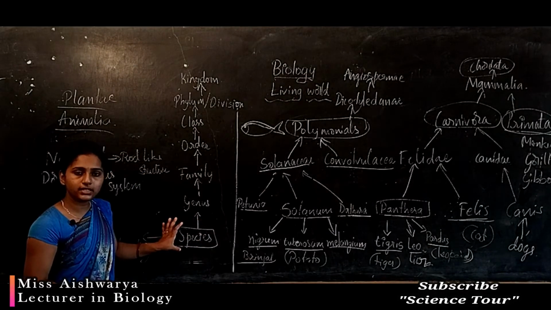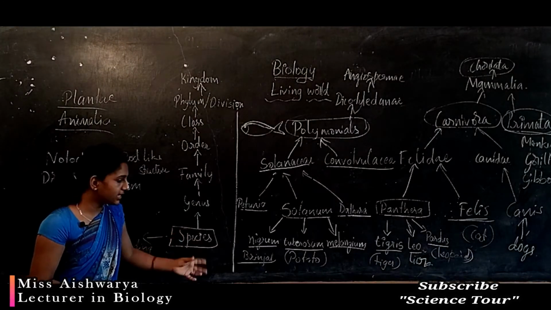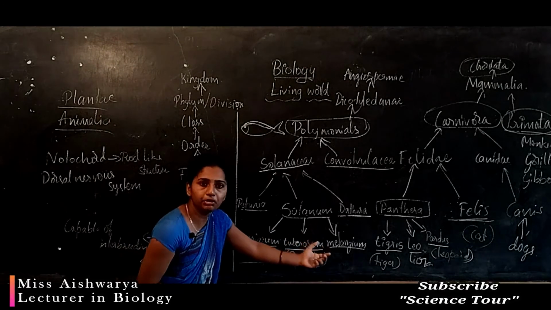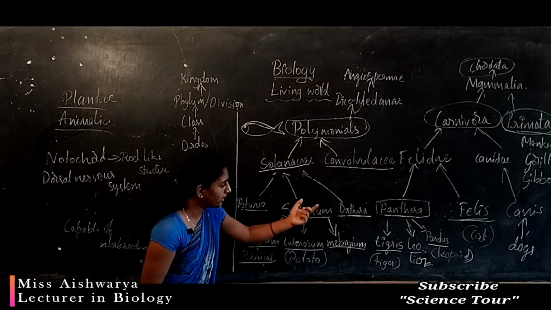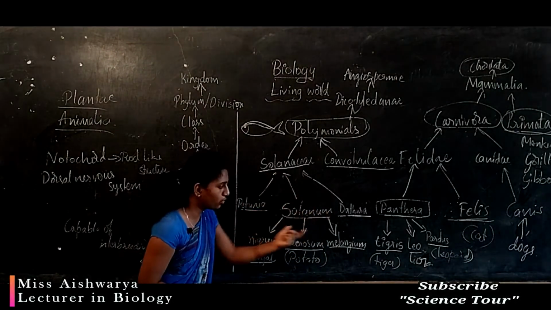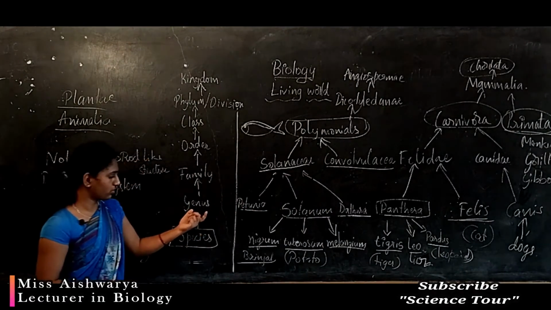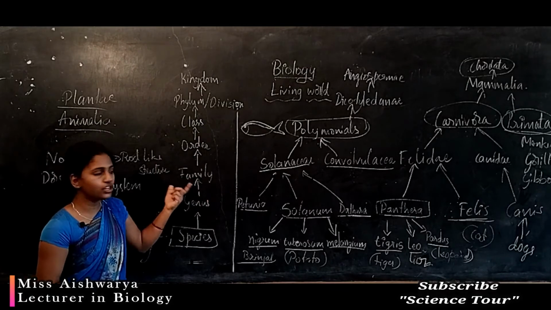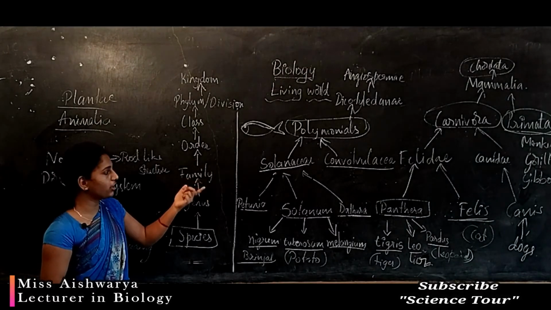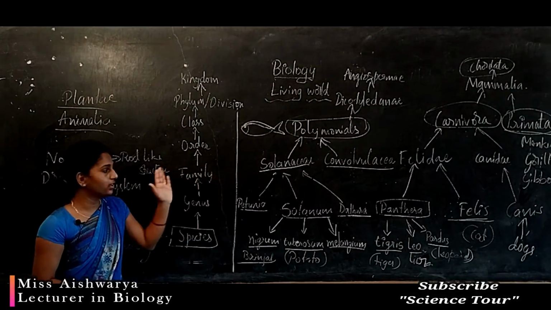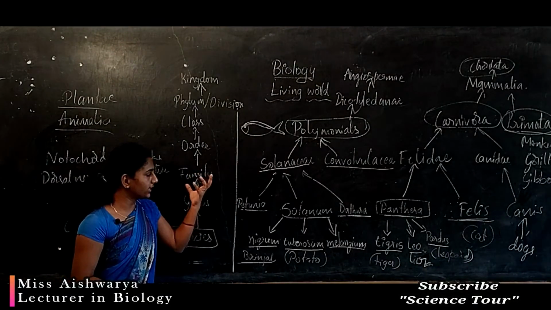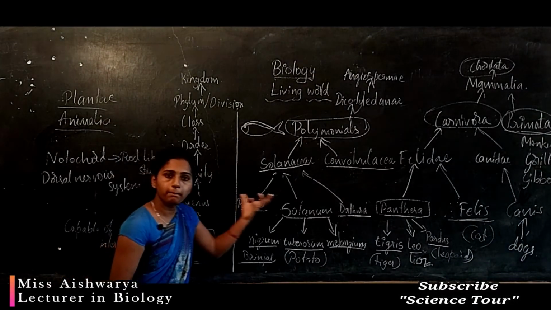If you consider the species, the number is less. Under Solanum, the species may be 10 to 20. But the group of genus may be more. As you go to family, the number of individuals will be more, because it contains many genera under it.